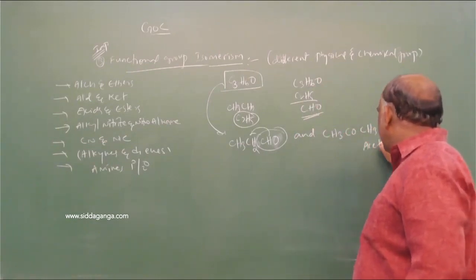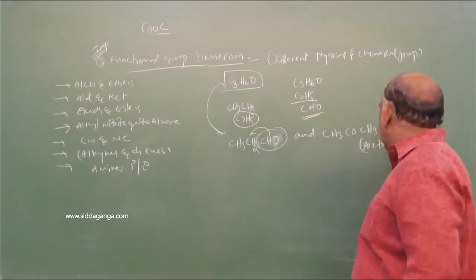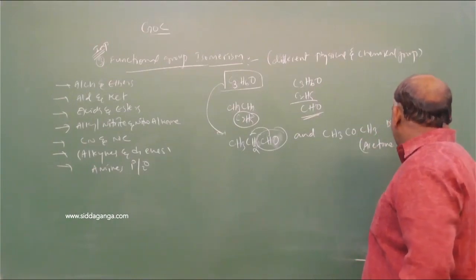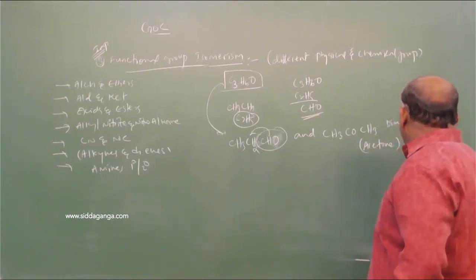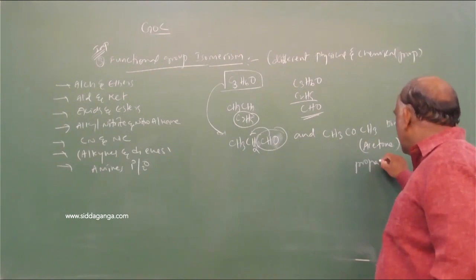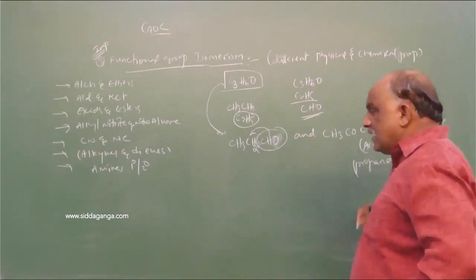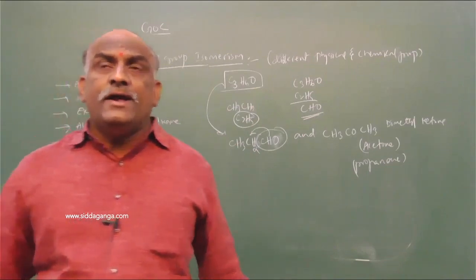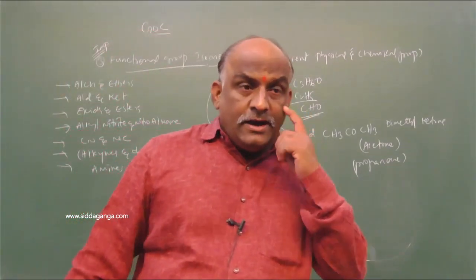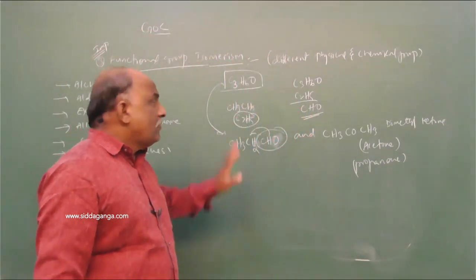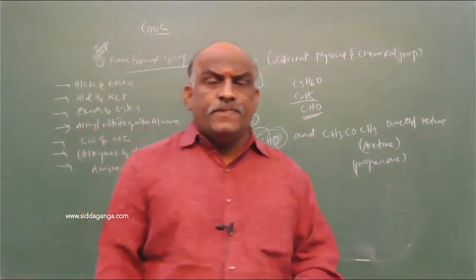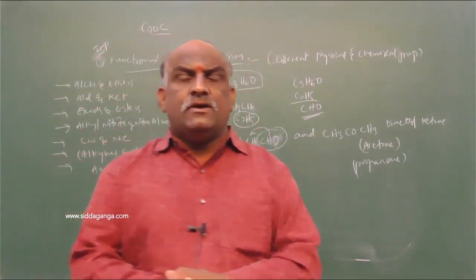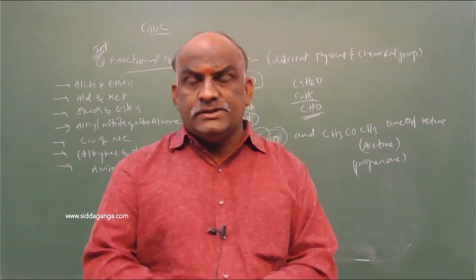CH3COCH3 is called acetone, or dimethyl ketone, or propanone. Propionaldehyde and acetone are functional group isomers. Aldehydes and ketones are functional group isomers.